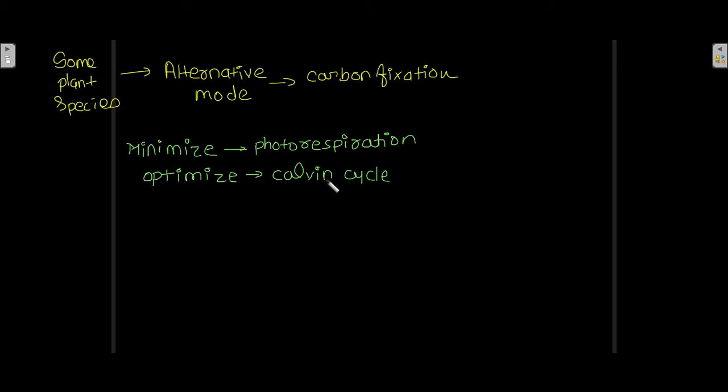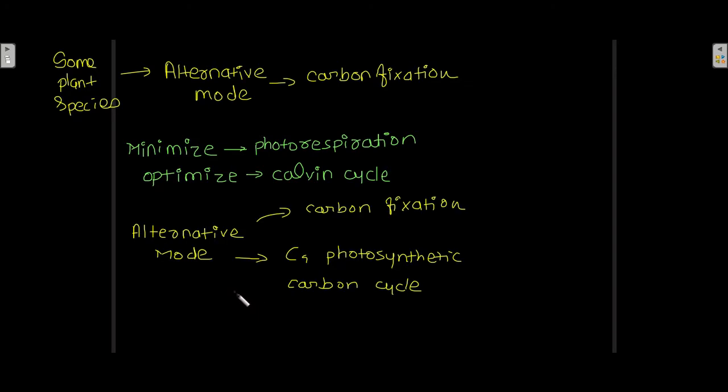It makes the plant do less photorespiration and more Calvin cycle, an alternative mode of carbon fixation. This alternative mode is known as the C4 photosynthetic carbon cycle. Because of this cycle, photorespiration is minimized and the Calvin cycle becomes optimum.